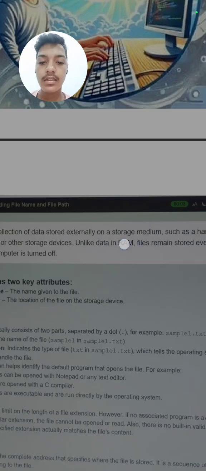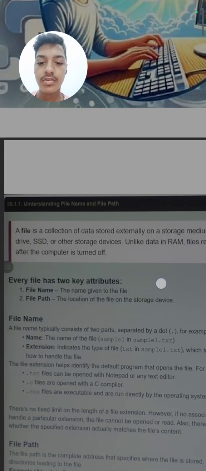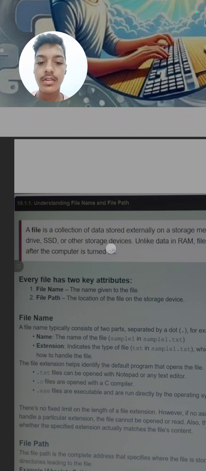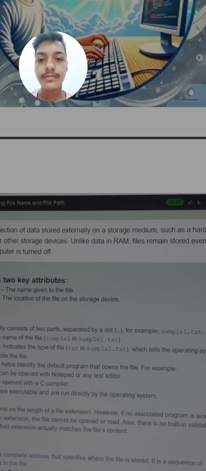Unlike data in RAM, RAM means random access memory, a file remains stored even after the computer is turned off. What is the meaning of this line? RAM is a component in the computer, and the data stored in the RAM is temporary, it is not permanent.